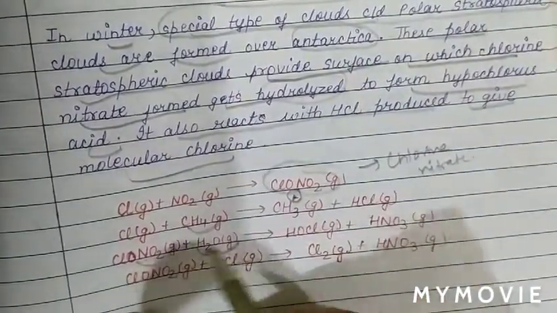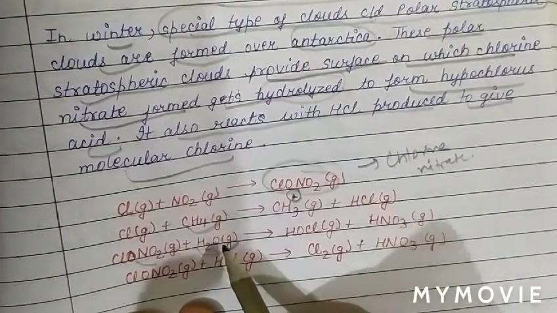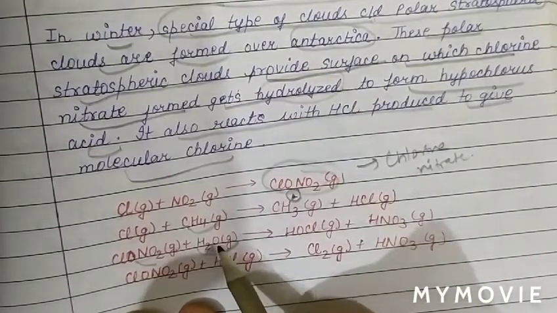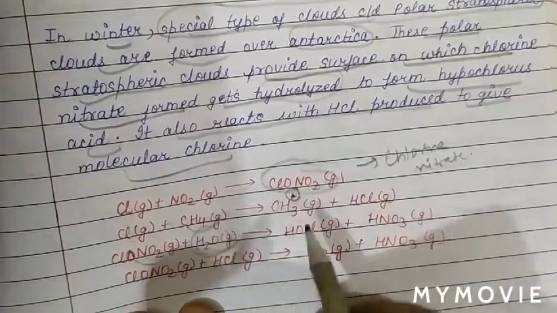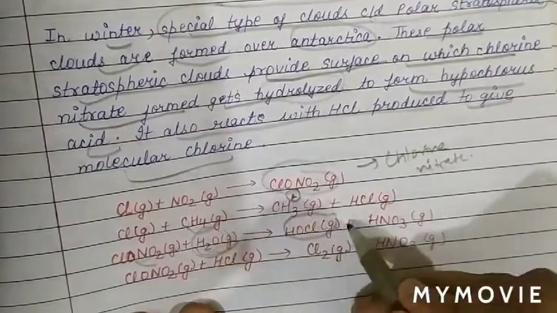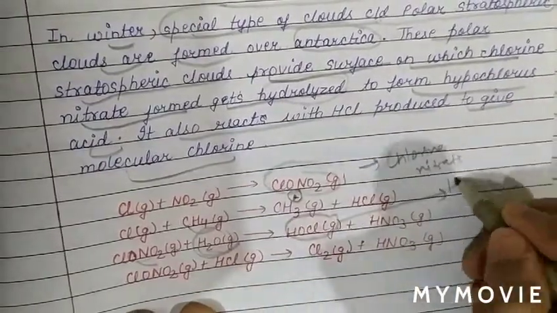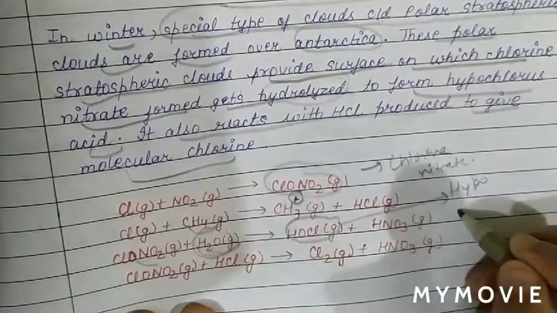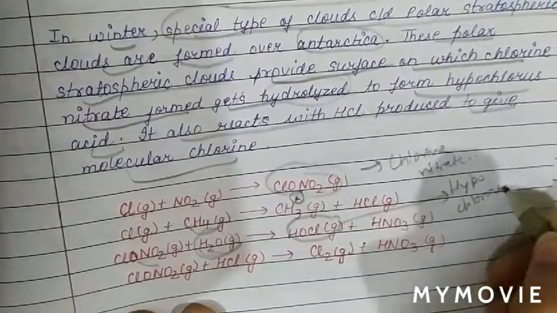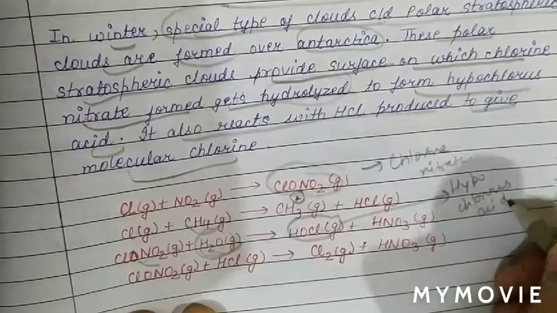This chlorine nitrate on the surface of polar stratospheric cloud will hydrolyze, meaning react with water, and forms hypochlorous acid. So HOCl is basically hypochlorous acid.